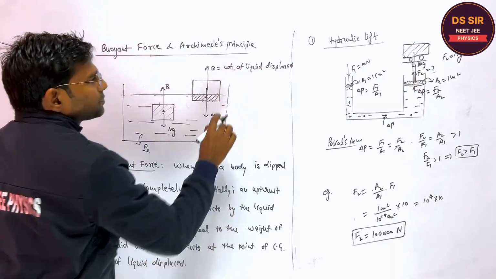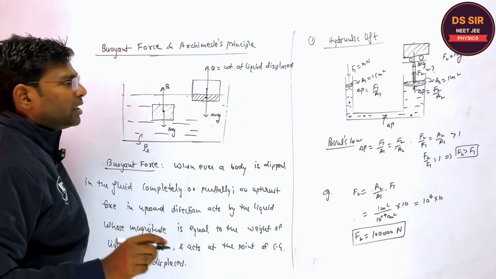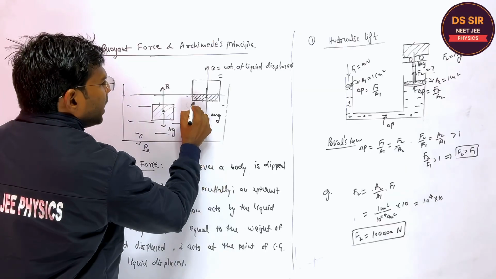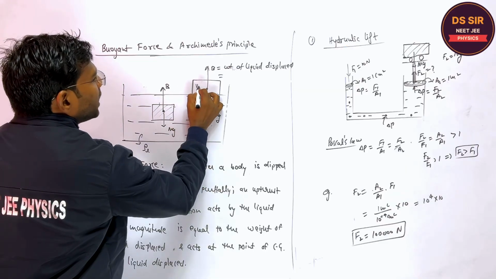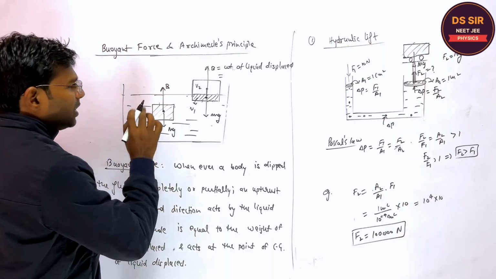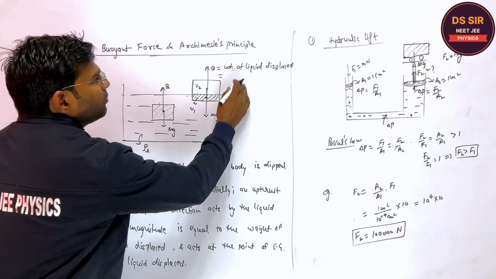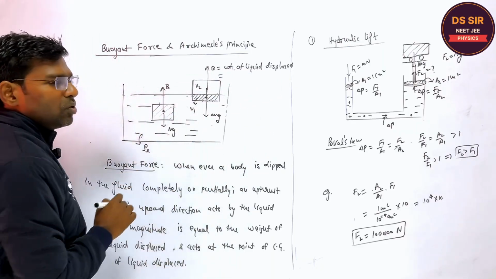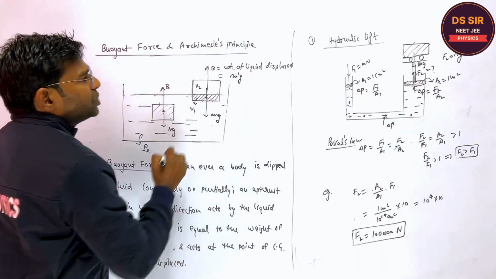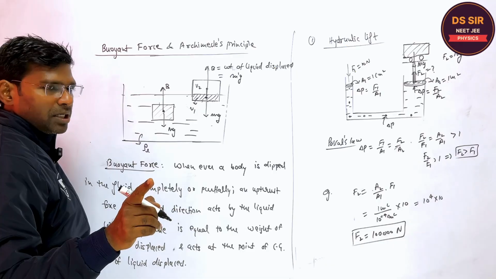You tell. Varsha, can you tell me what is the weight of liquid displaced in this case? Suppose the inside volume is V1 and the outside volume in the air is V2, and the density of the liquid is rho. Can you tell me what is the weight of the liquid displaced according to this? Yes. What is the weight? Say m dash g. Is it clear?